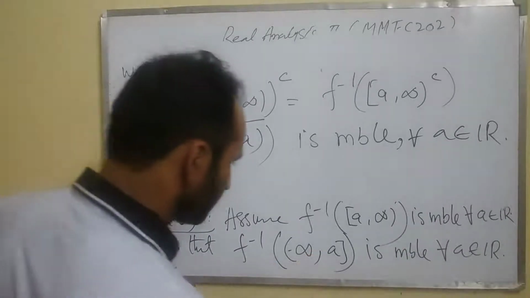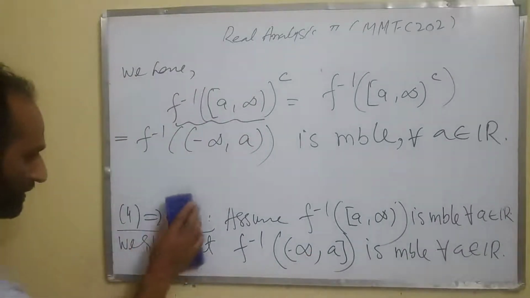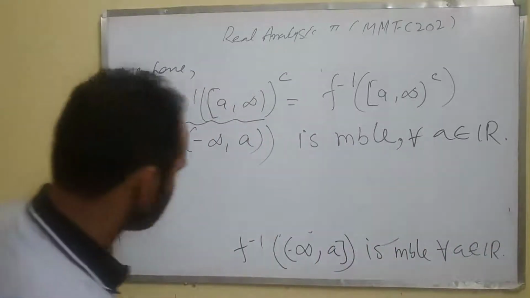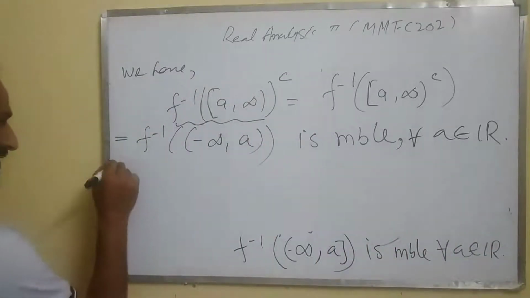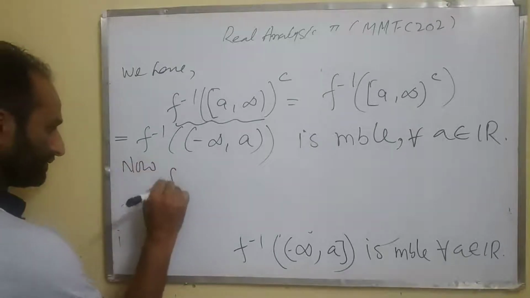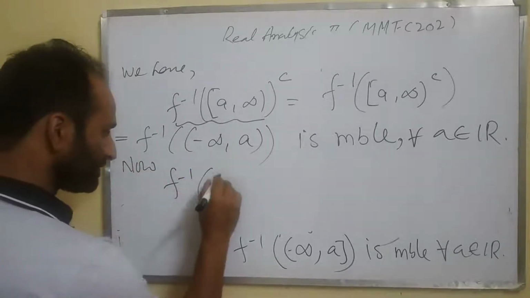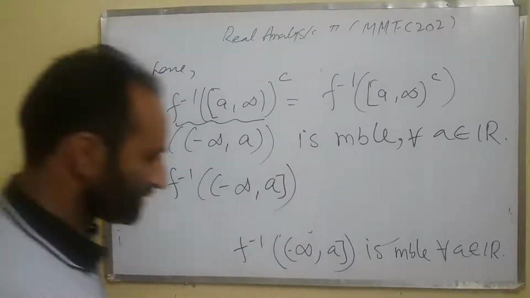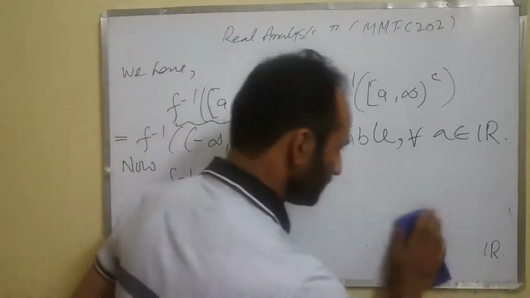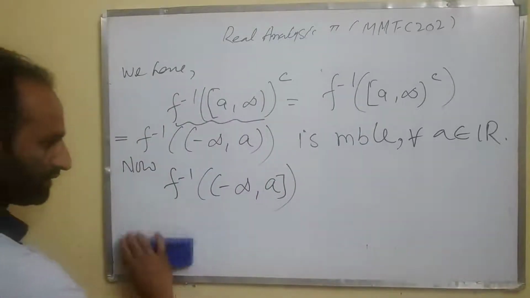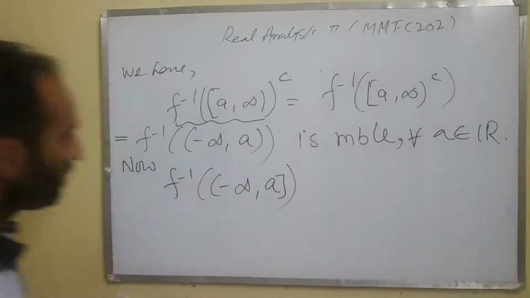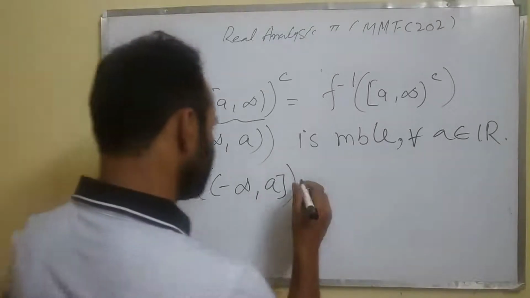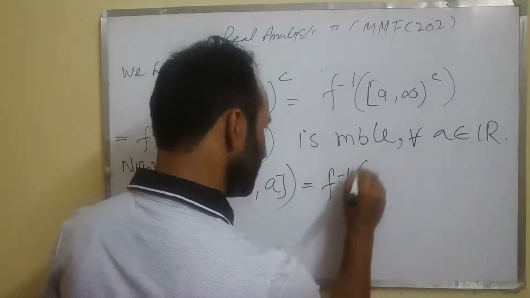So let's find this one. We need to show that this one is measurable. So now we calculate f inverse of minus infinity to a, closed here. We try to find this set. You can see it can be written as f inverse of this one.